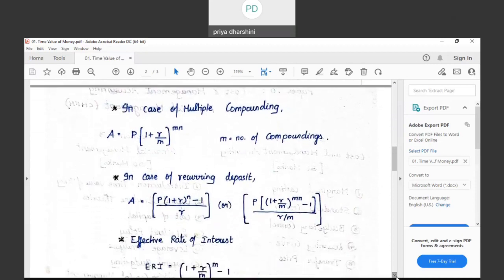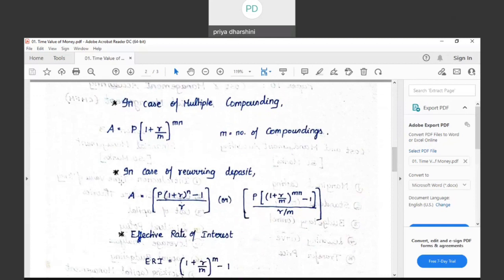How do you find the maturity value of an annuity? The formula will be A is equal to P into ((1 plus R) to the power of N minus 1) divided by R. Here again, if the interest is compounded multiple times, it is P into ((1 plus R by M) to the power of Mn minus 1) divided by R by M. In case you are asking me, how do I remember this formula? Wherever there is R, divide it with M. Wherever there is N, multiply it with M. So these are the two formulae in case of a recurring deposit.